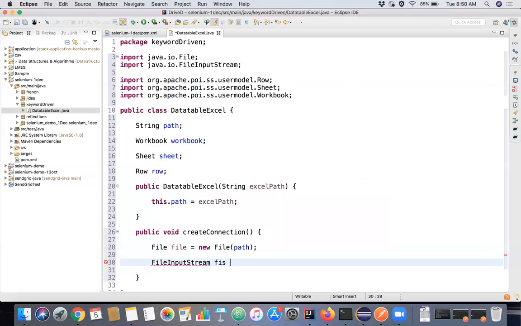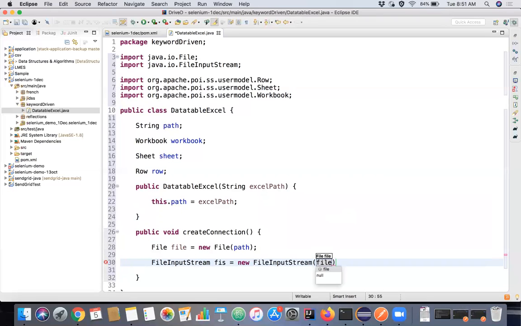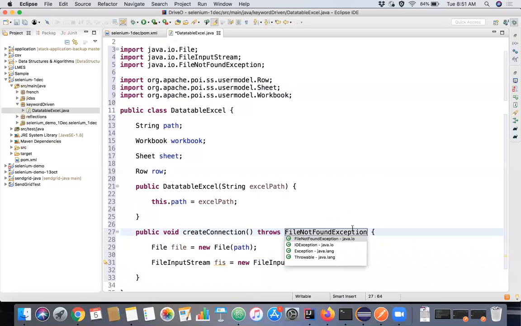You create an object for this. And if you can see in the first constructor, they're passing the file itself. Just now we created the object file for the file, right? We'll use this, and we pass this file itself as an argument. Now it will throw an exception actually. We have to handle a lot of exceptions. We'll just throw the main Exception class itself, right?